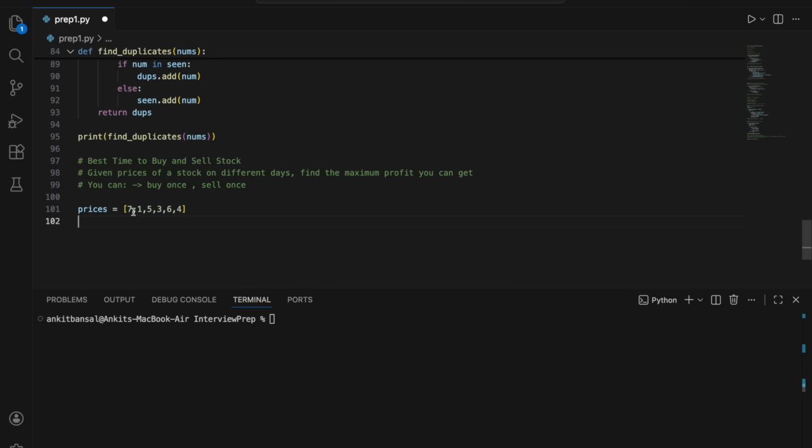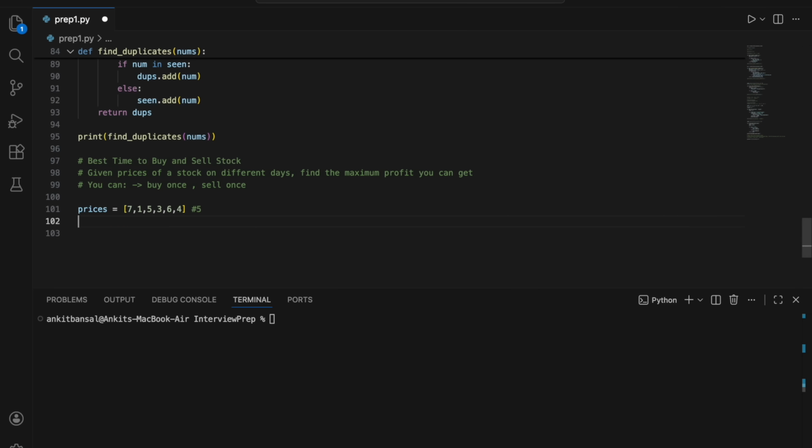So if you buy at 7, 7 is the highest price, so you will never get any profit, right? If you buy at 1 and sell at 5, then you will get profit 4, right? Again, if you see, the maximum will be here. If I buy at 1 and sell at 6, it will be profit 5. So the answer will be 5. You can try all the combinations, but ultimately the profit will be 5, right?